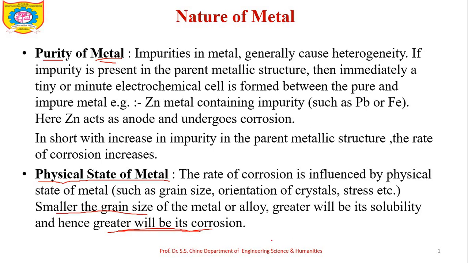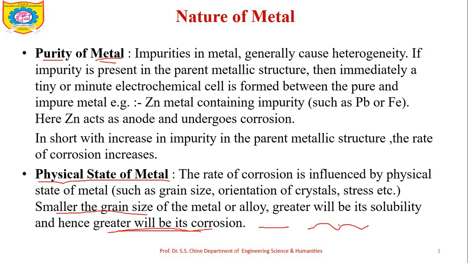In the same way, consider the physical state such as an uneven surface. Suppose this is one even surface and another one is an uneven surface, meaning crests and troughs are there. Then what happens? On the even surface, the concentration of oxygen is uniform throughout the metal surface.